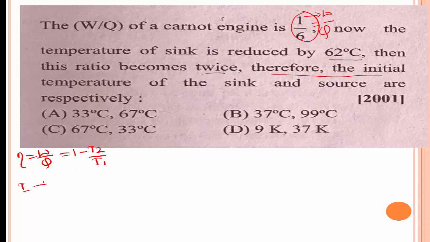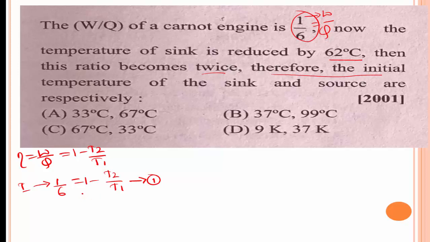In case 1, the efficiency of the Carnot engine, work done divided by heat, is 1 by 6, which is equal to 1 minus T2 divided by T1. This is equation number 1.